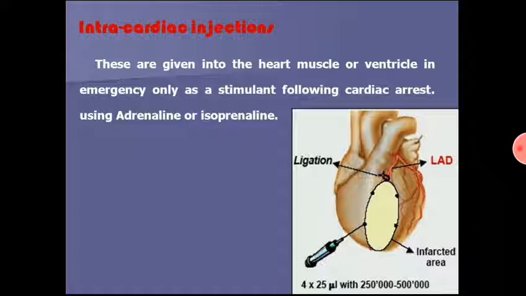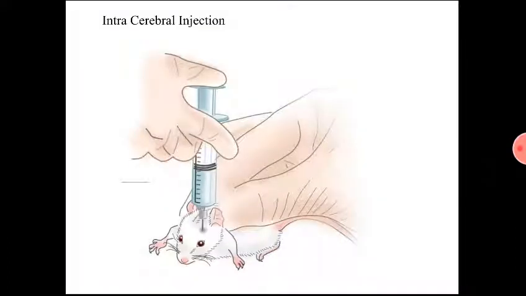So intracardiac injection. In cardiac emergency cases, the drug is administered directly into the heart, such as adrenaline and isoprenaline. So intracerebral. The drug is administered into the cerebrospinal fluid, basically for chemotherapy purposes.